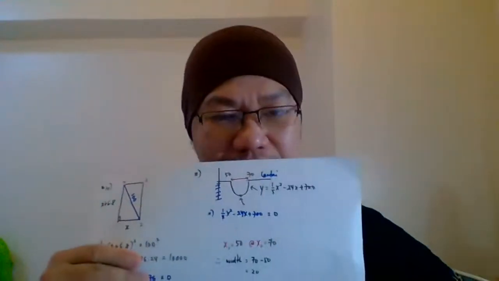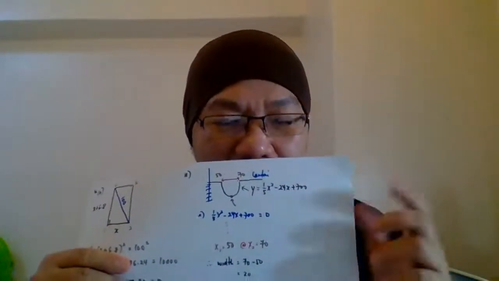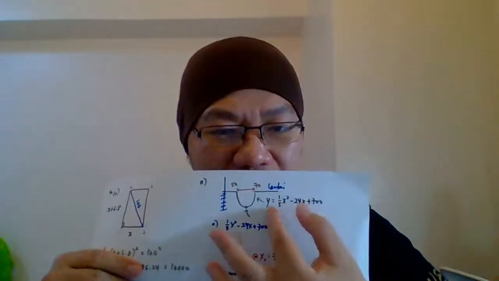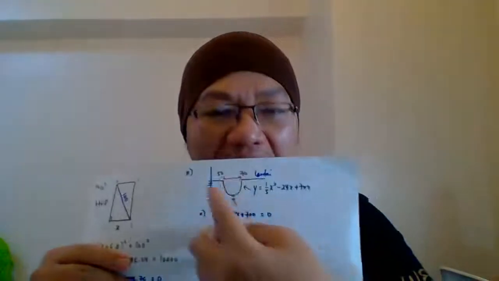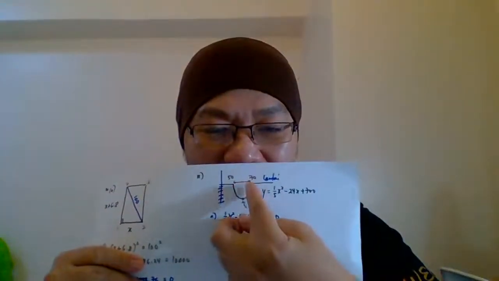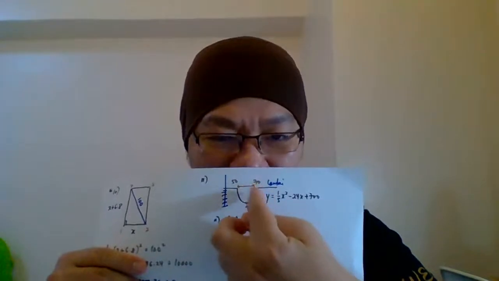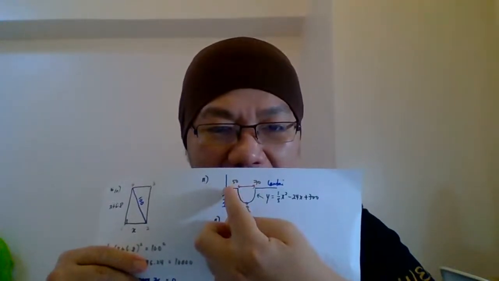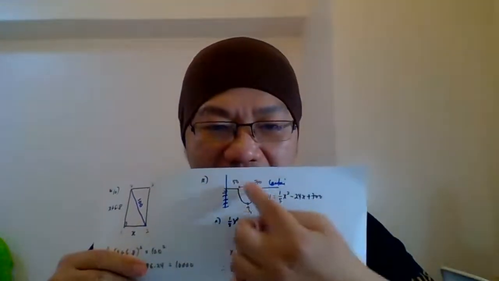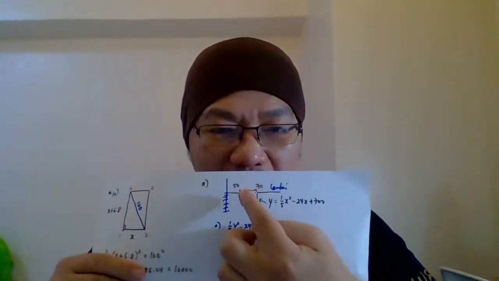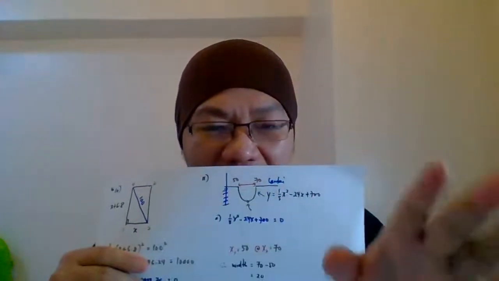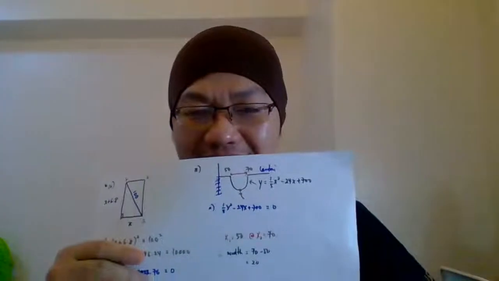Okay, that's number one. And then number two, look at the diagram. The diagram only gives you the equation of y, and you already obtained from A the roots of the quadratic function here, which are 50 and 70. So since we already know the value of the roots, we can find the corresponding x.